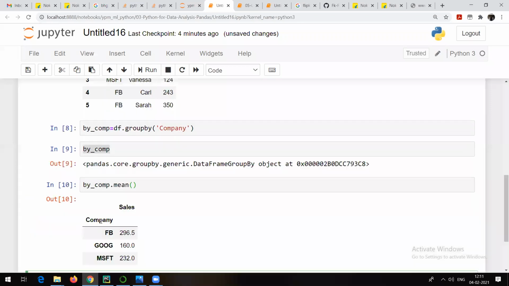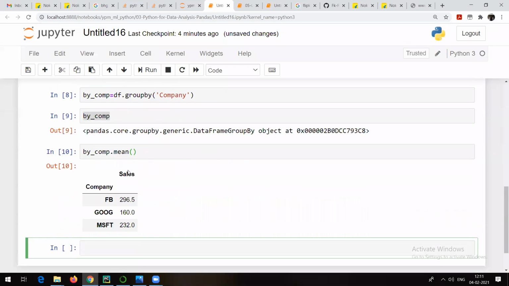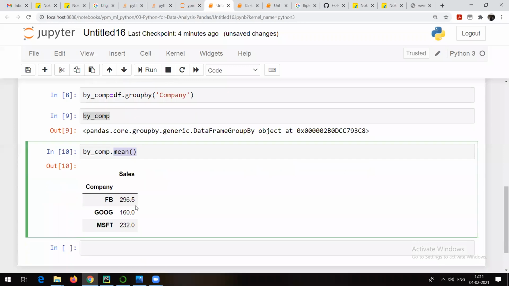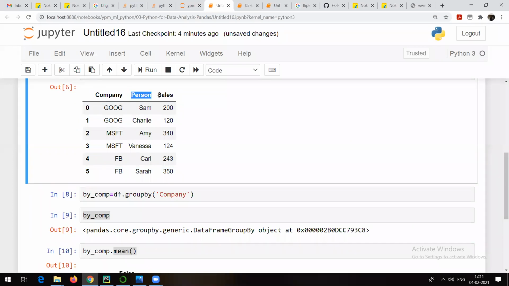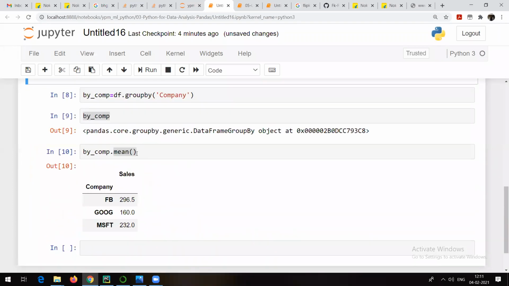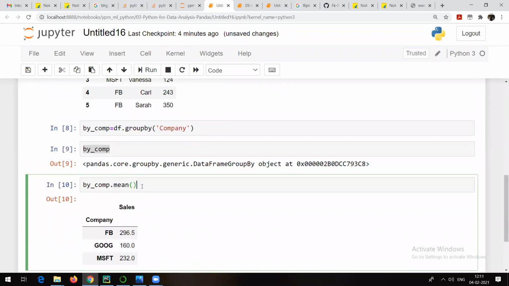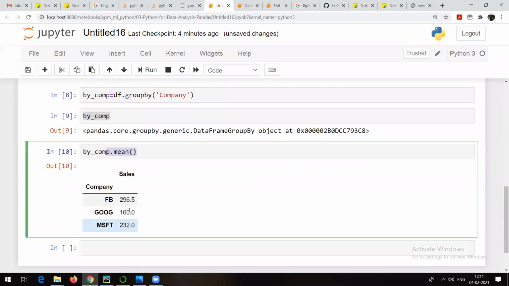Now, how does it understand that it needs to find the mean of the sales only? Always remember, mean is going to take numerical data. In this output it did not consider the person column, only sales, because to find the mean you need a numerical column. So here we got the average sales according to the company. Whose average sale is greater? Facebook's average sale is greater compared to Google and Microsoft.